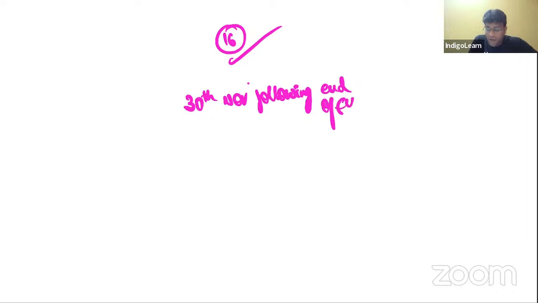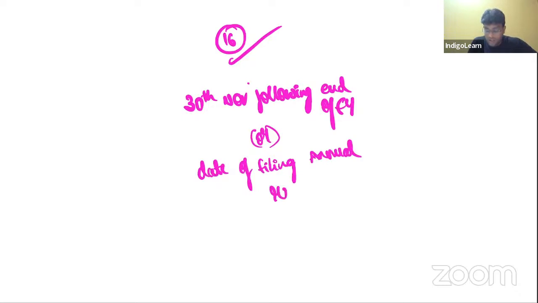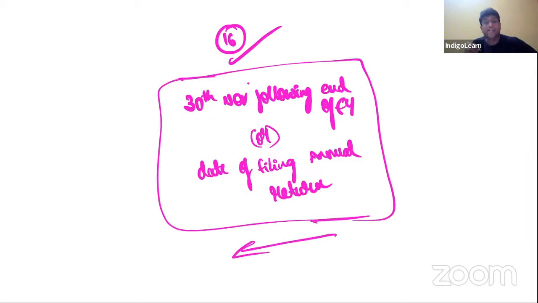Apart from that, one more point we must keep in mind in this topic, my dear friends, that is, if you have missed out claiming credit in one particular month, you can claim credit in next month. Next month also forgot, you can claim in next month. And the maximum time limit is 30th November following the end of financial year, or date of filing annual return. These two dates, whichever is earlier.